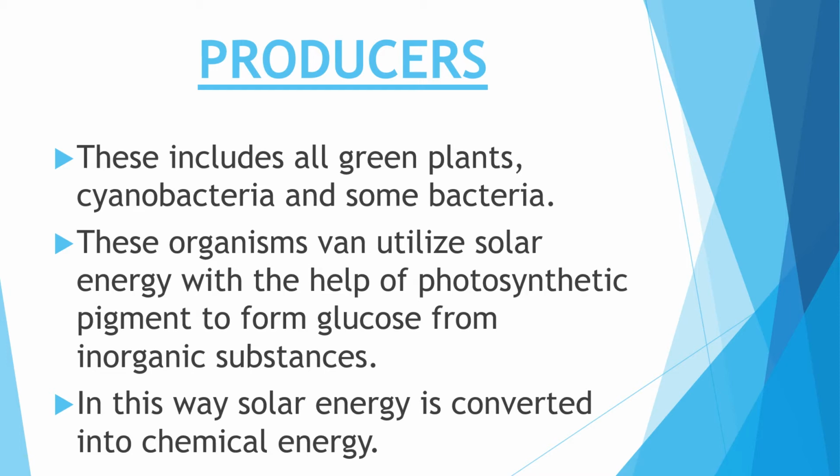As they have the photosynthetic pigment, they can trap sunlight and make simple carbohydrates like glucose using inorganic substances. This way solar energy is converted into chemical energy.